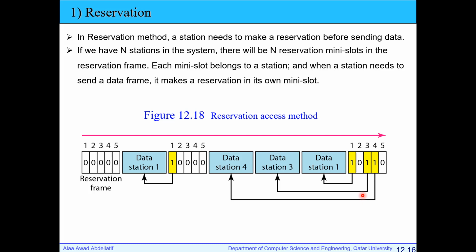In random access, all of us are sharing the link, so anyone can transmit. So most probably we will not leave the channel idle, only if all of us have no data to send. In this case, the channel will be idle. But here, some stations may have data, but I will wait some idle time because some stations don't have data to send. Okay?